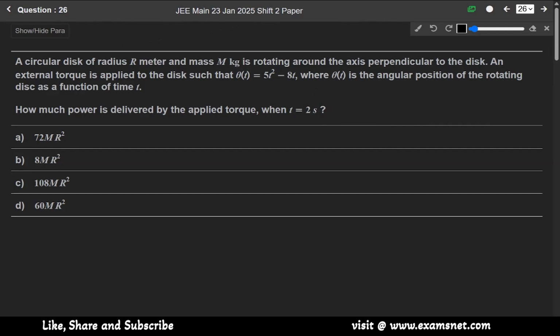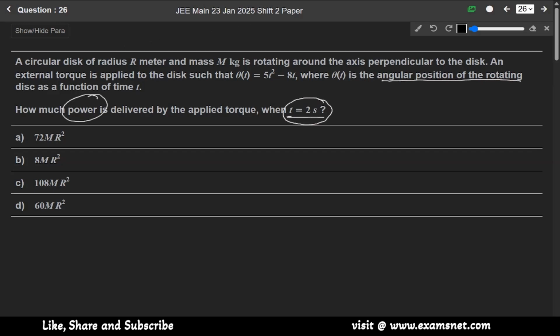There is a circular disk of radius r meter and mass m kg rotating around the axis perpendicular to the disk. An external torque is applied to the disk such that theta(t) equals 5t² minus 8t, where theta(t) is the angular position of the rotating disk as a function of time t. How much power is delivered by the applied torque when t equals 2 seconds? So students, at t equals 2 seconds, we have to find the power delivered.